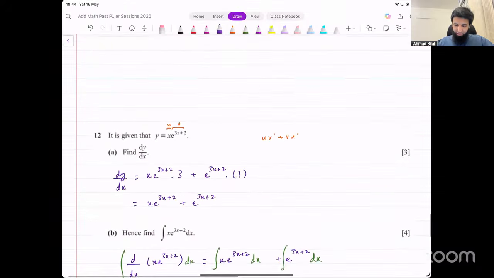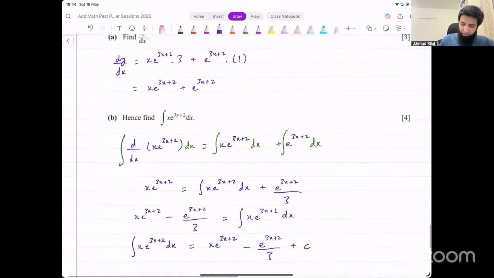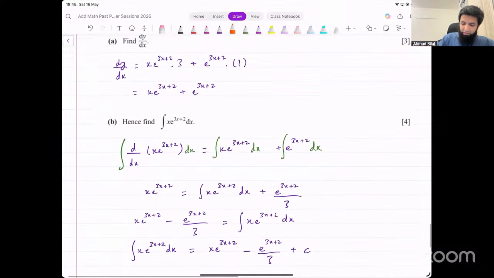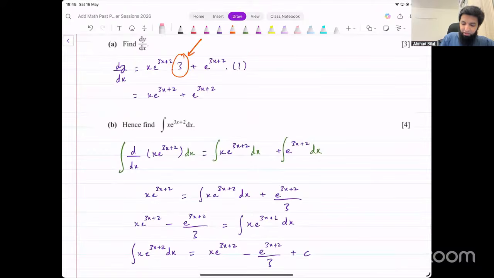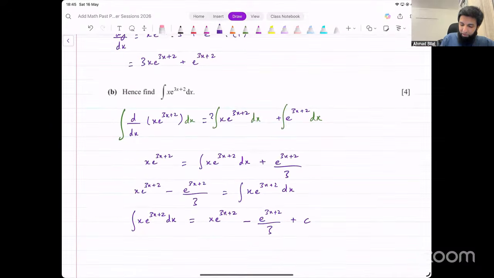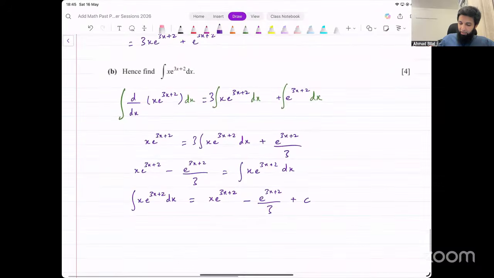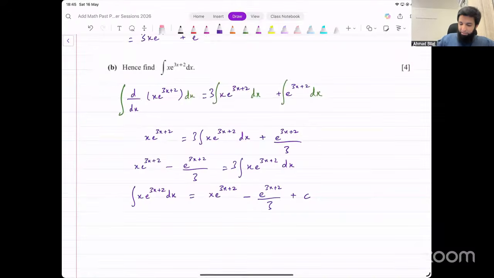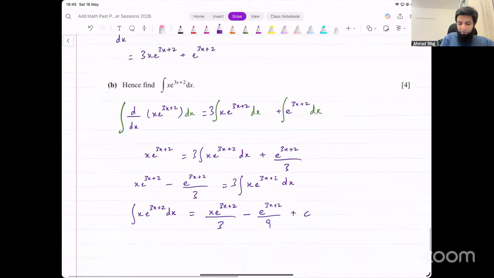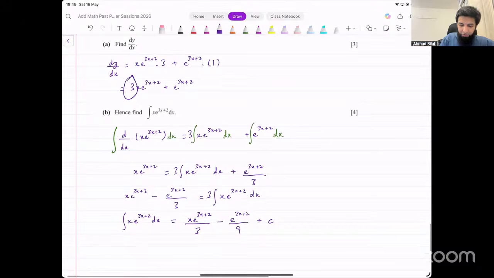Okay, I'm sorry, there was a 3 there. I missed that. There's an error there. There was a 3 here as well. I forgot to multiply this at the end. There was a 3 there as well, so we have a 3 here as well then. And then we have a 3 here as well. We divide that on the other side, so it'll actually become this divided by 3, and this will become 9. Okay, so that's what it would be. So I missed a 3 in the previous part. It was multiplying there, right? I, for some reason, forgot to copy that in the next part.